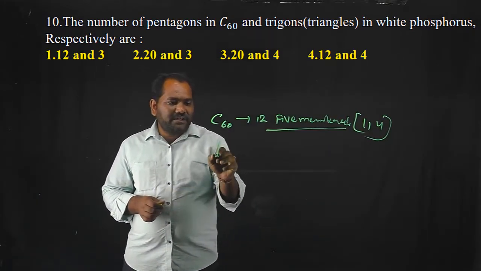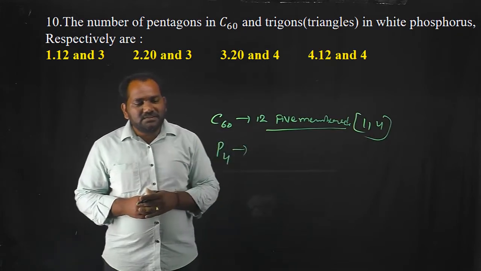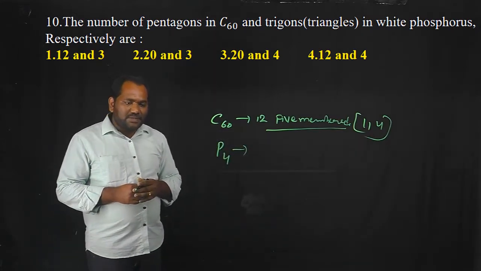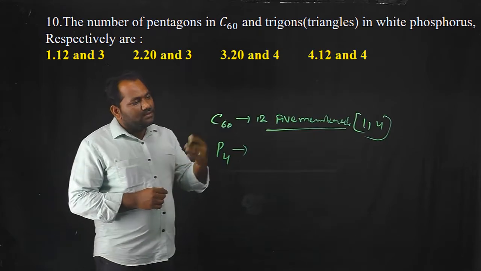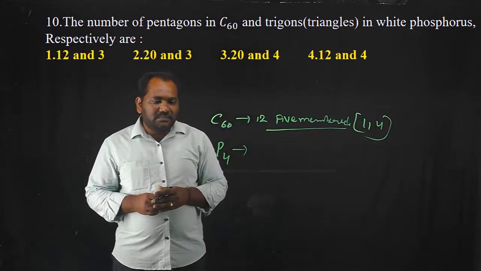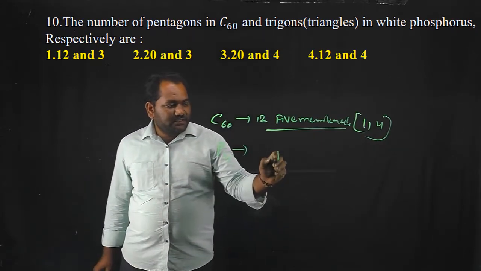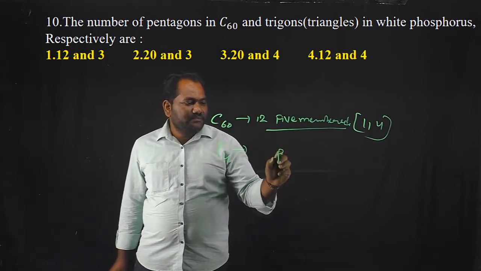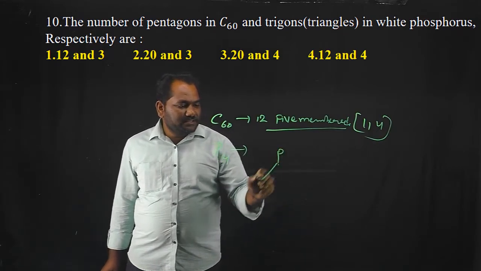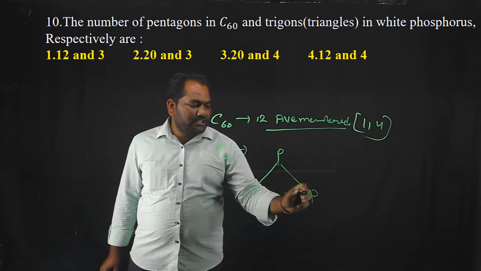The formula of white phosphorus is P4. In this white phosphorus, each phosphorus is connected to 3 other phosphorus atoms like this. So here this phosphorus is connected with other 3 phosphorus atoms.